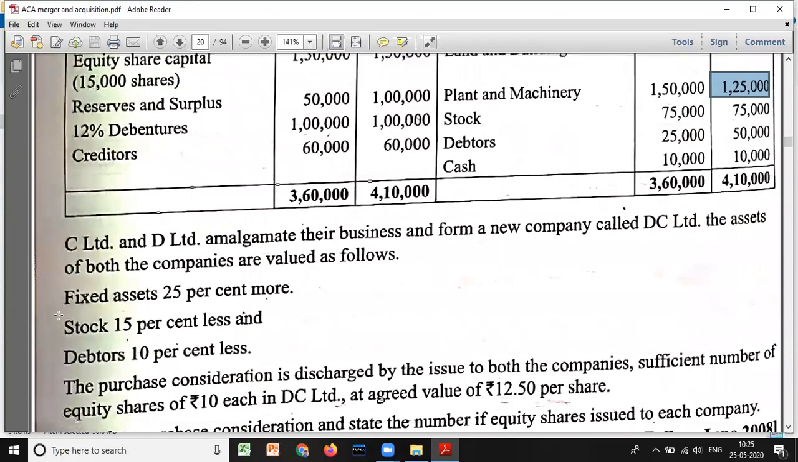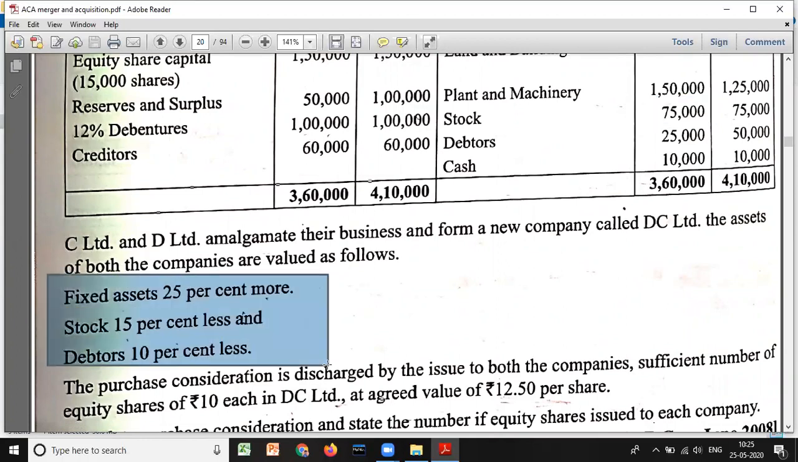Stock 15% less. Look at here, whatever we have as stock now, you have to deduct 15%. Look at here, these are all market values. Whatever adjustment they have given, this is fair value, market value, 15%, so 15% less, okay, stock. And debtors is 10% less, so you have to minus 10%. And purchase consideration is discharged.